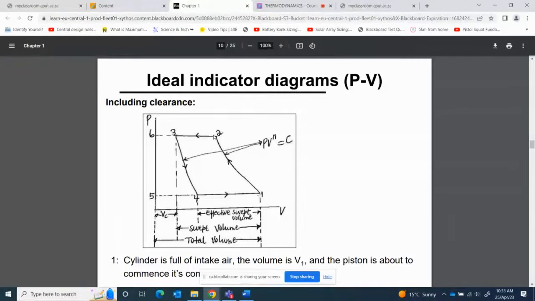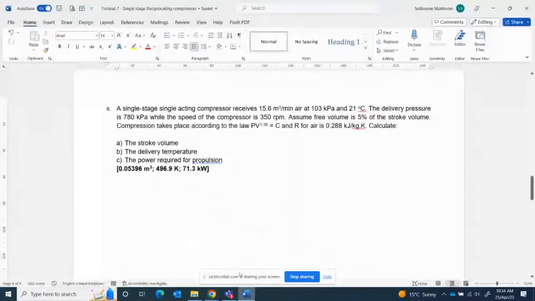Between 1 and 2, it compresses that air. Between 2 and 3, it delivers that air. Between 3 and 4, the air that will not leave the cylinder is the one that is pushing the piston to 4. So the volume that we are given, that it receives, is V1 minus V4. Guys, this is very, very important. If you miss this sketch here, we are going to have problems. So we will say that V1 minus V4 is equal to 15.6.